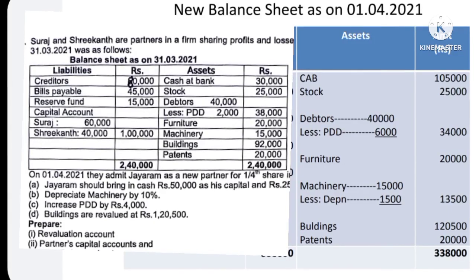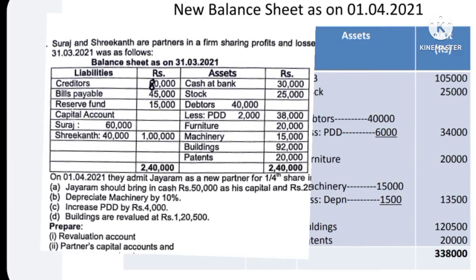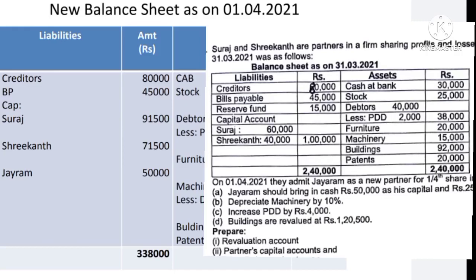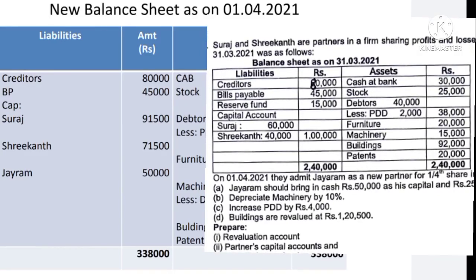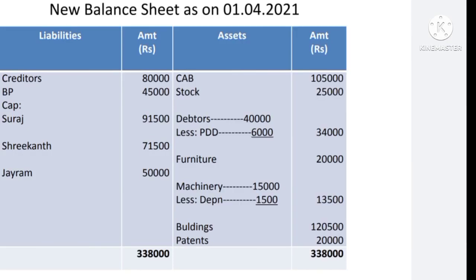Then patents, there is no change, 20,000. And on the liability side, creditors 80,000 — it was misprinted, now it is made 80,000. So creditors 80,000, bills payable 45,000, and reserve fund, there is no need of recording reserve fund because it is already distributed among the old partners.